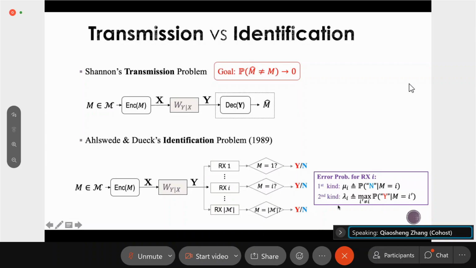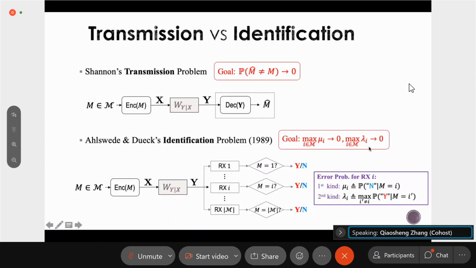So this is the error probability of two kinds for the ith receiver. For the identification problem, our goal is to ensure that for all receivers, the two errors, mu_i and lambda_i, go to 0 as n goes to infinity.